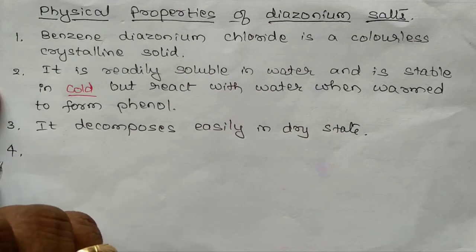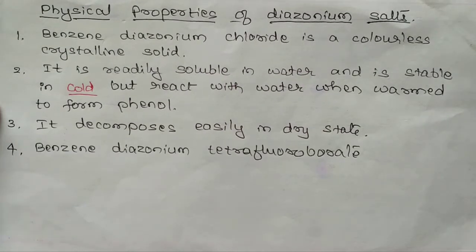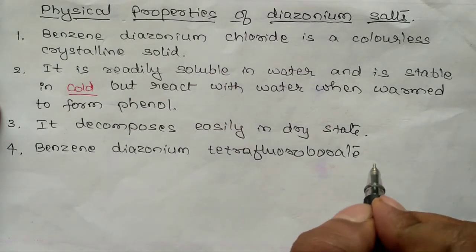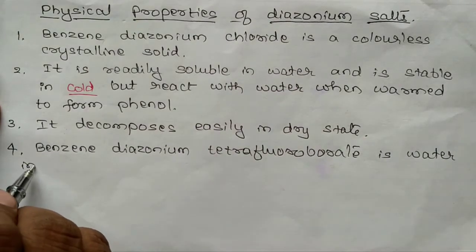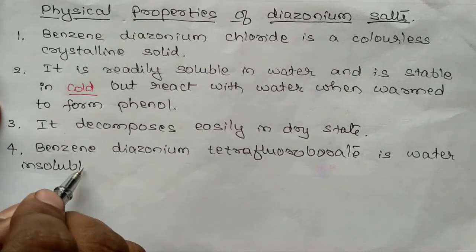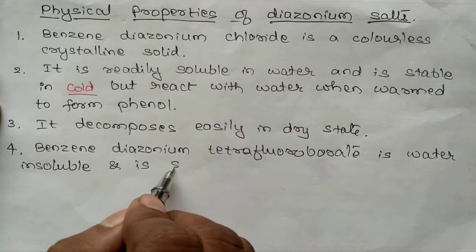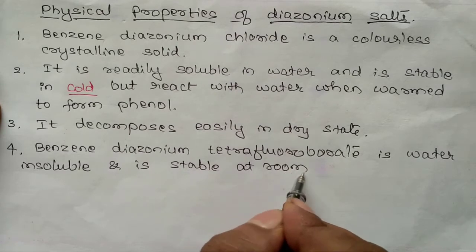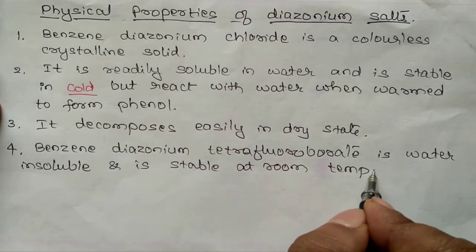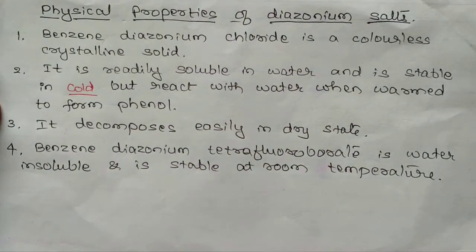Number 4, benzene diazonium tetrafluoroborate is water insoluble and is stable at room temperature. These are some of the physical properties of diazonium salts.